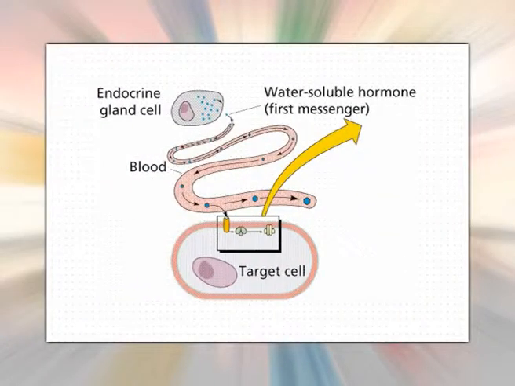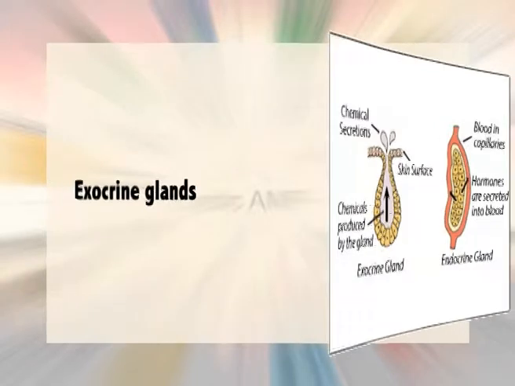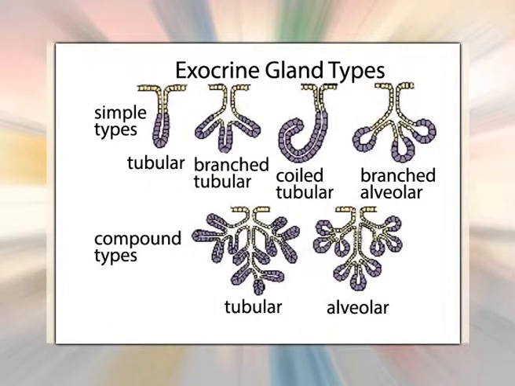Endocrine cells from the glands produce most of the chemical substances. A gland is an organ that consists of cells which secretes material into other regions. Human body has two types of glands, exocrine glands and endocrine glands. First, exocrine glands. Exocrine glands secrete non-hormonal chemicals into ducts which transport to a specific location inside and outside the body. For example, sweat glands, mucus glands, salivary glands and few digestive glands.